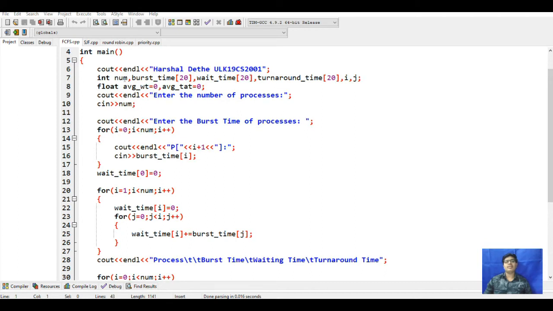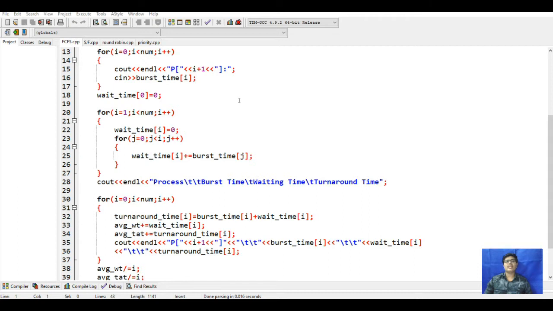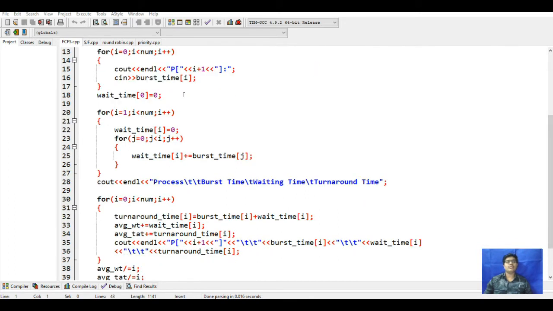For that we will need input from the user: the number of processes, burst time, waiting time, turnaround time, and an int for the for loop execution, and a float for the average waiting time and turnaround time. Next we will take the number of processes from the user. After that it will take the burst time of each process in a for loop, up to that number. If we enter 3 processes, it will take only up to 3 and execute the processes from 3. Next we will assign the waiting time as 0.